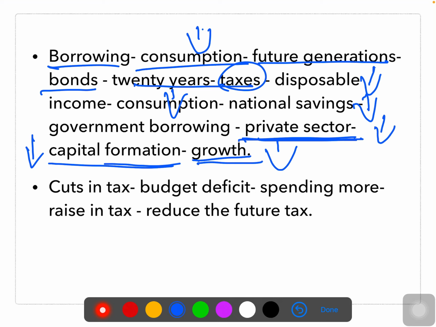And when it comes to the traditional view, it has been argued that whenever the government cuts the taxes and runs a budget deficit, consumers respond to their after-tax income by spending more. Say I have 100 rupees, and the tax they take from it will be less. Because of that, my spending is going to increase.